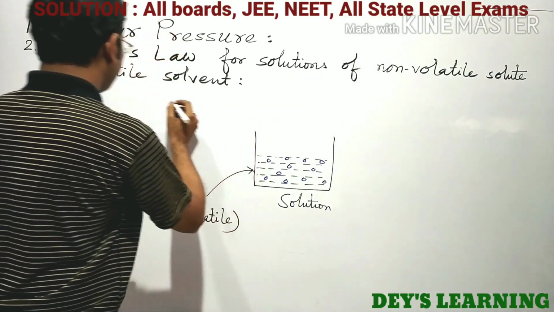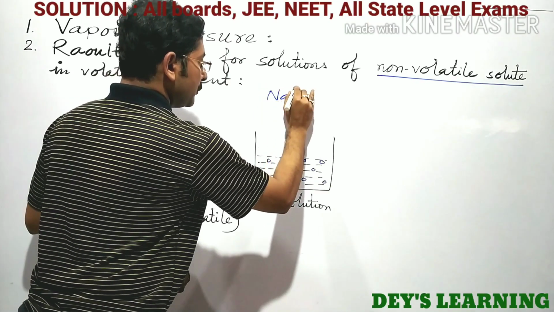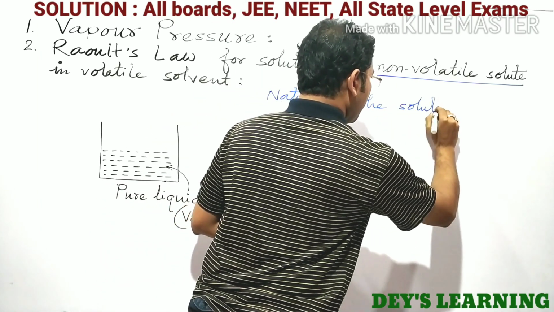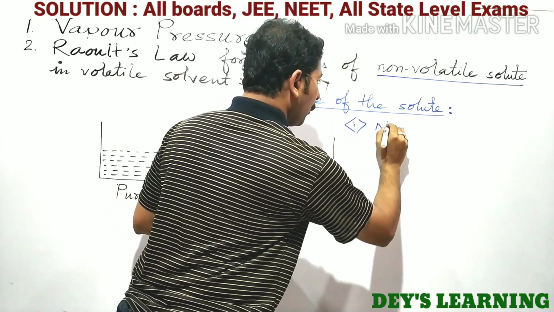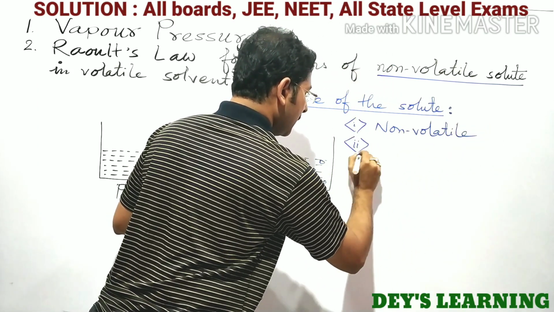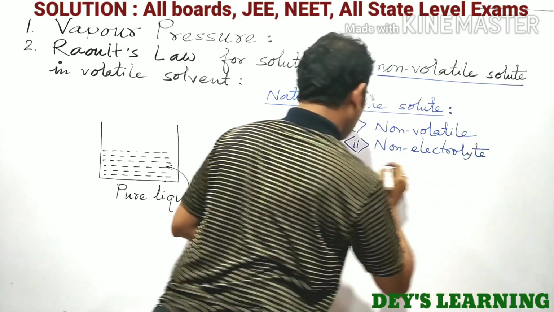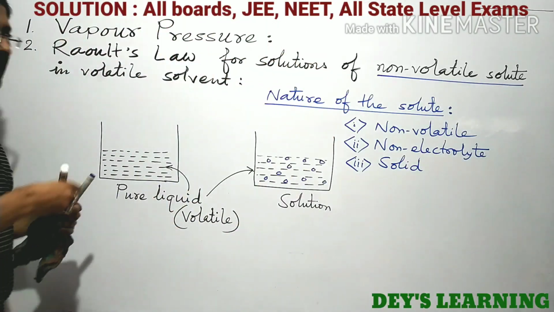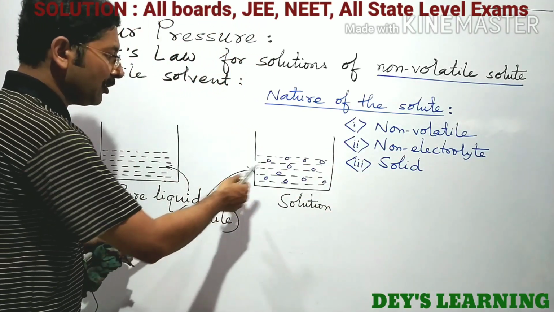The nature of this non-volatile solute will be, number 1, non-volatile, number 2, non-electrolyte, and number 3 is solid. The solute must be non-volatile, non-electrolyte and solid.